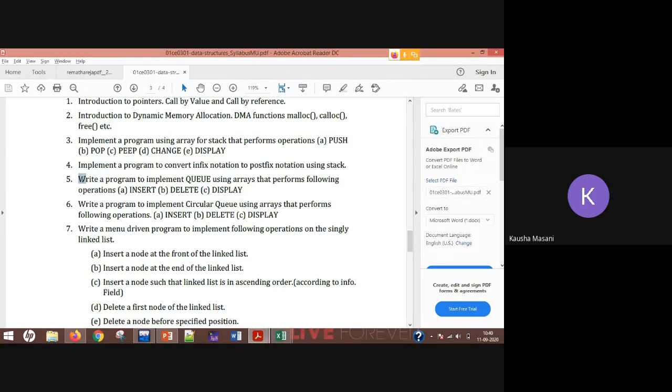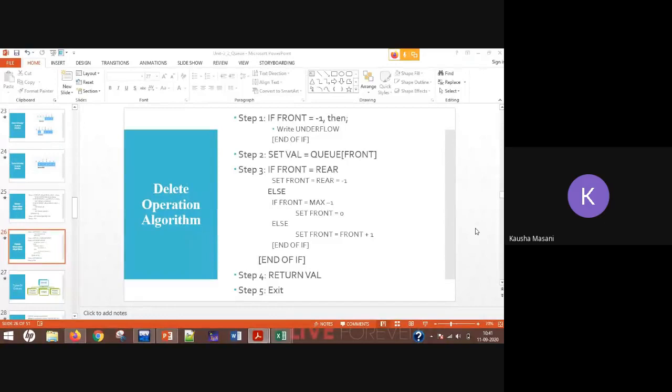Even for your linear queue there is a practical for NQ, DQ and display again. So if you are clear with the algorithms, then the implementation part will be very easy. But if the algorithm scenarios are not clear, then things are going to get difficult, especially in practical.